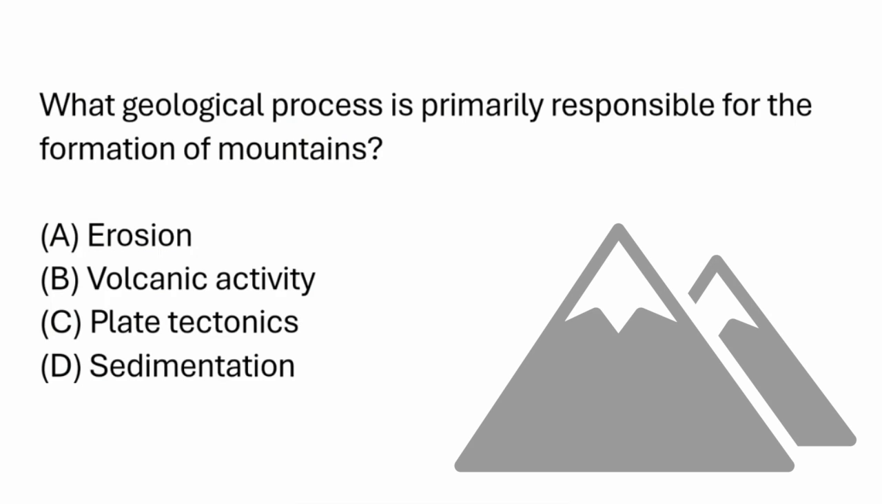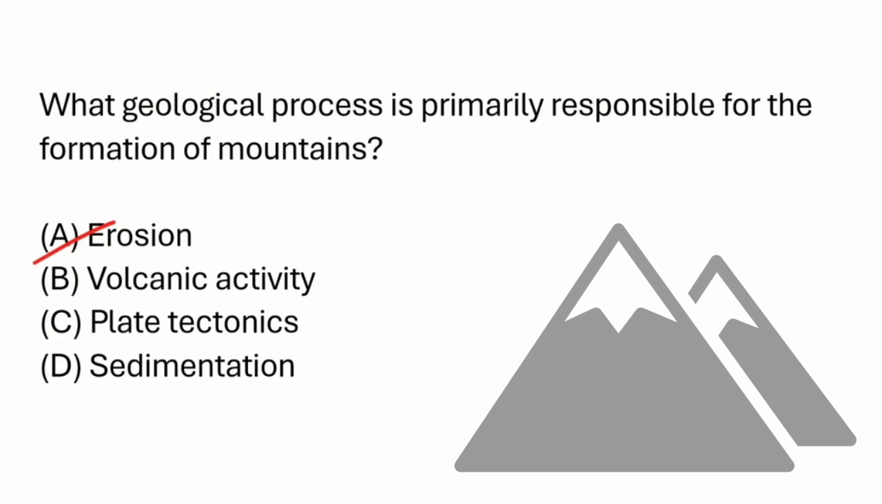Erosion. Erosion is what we think of when landforms are worn down by flowing water or wind. One of the best examples of this is the Grand Canyon, which was formed primarily through water erosion from the Colorado River. It's true that the soil and rock are transported somewhere, but erosion doesn't create mountains, so this is not the correct answer. How about volcanic activity?